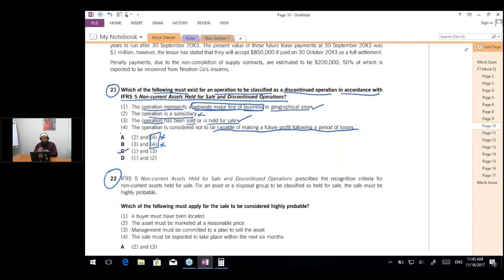Adjustment 4 says that a loss-making business should be classified as held for sale. So it is not necessary. We can even sell a profit-making business. So the losses are not a requirement of held for sale.